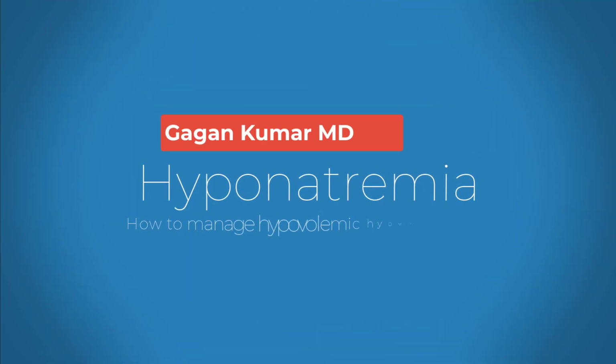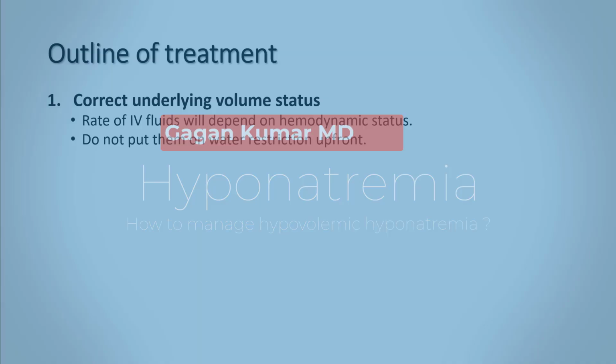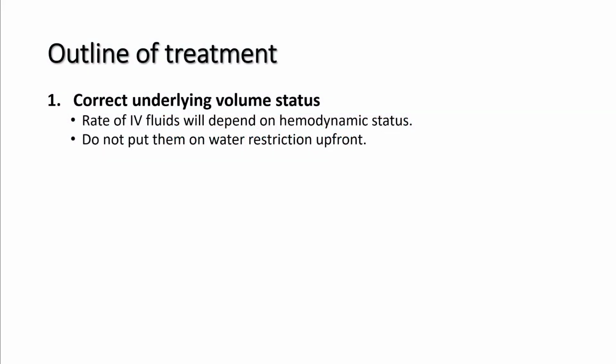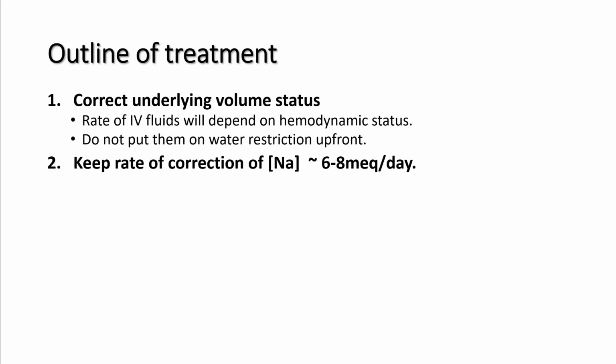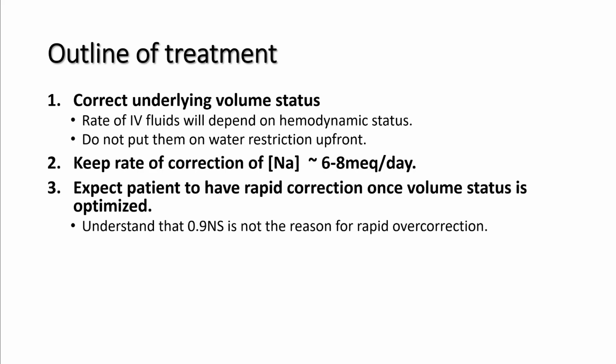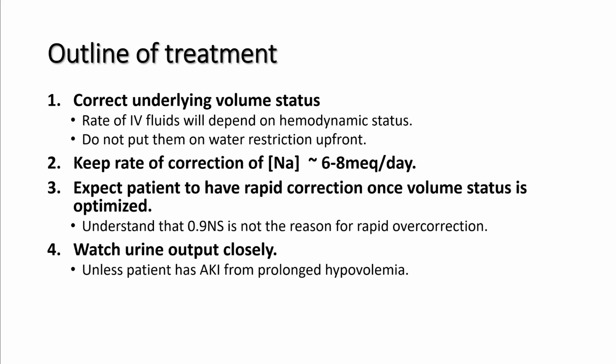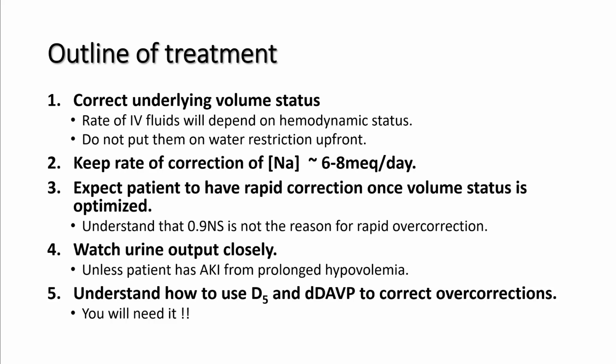Hello everyone, today we'll be talking about hypovolemic hyponatremia and how to manage it. Let's go over the outline of treatment and then we'll discuss all these points one by one. Step 1 is to correct the underlying problem, that is your volume status. Keep the rate of correction between 6 to 8 milliequivalents per day. Expect these patients to have rapid correction once volume status is optimized. Therefore, watch their urine output closely and understand how to use D5 and dDAVP to correct the overcorrection.